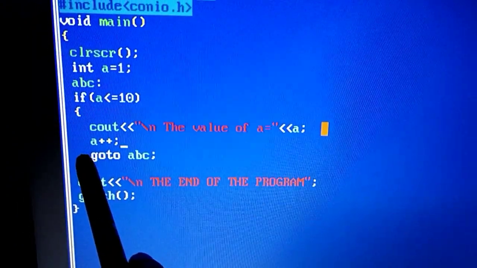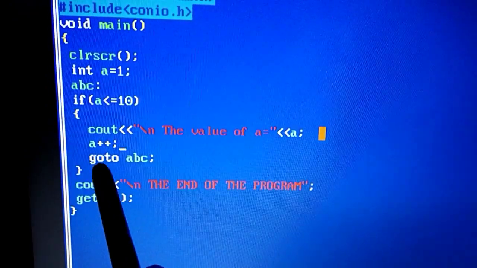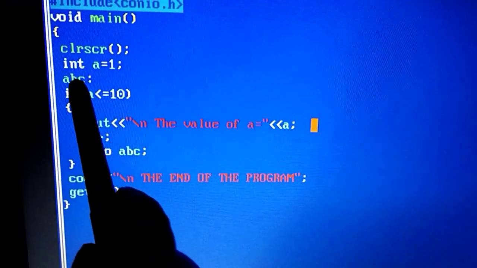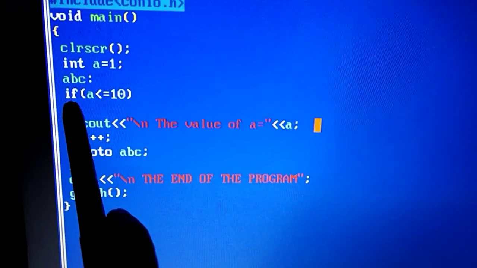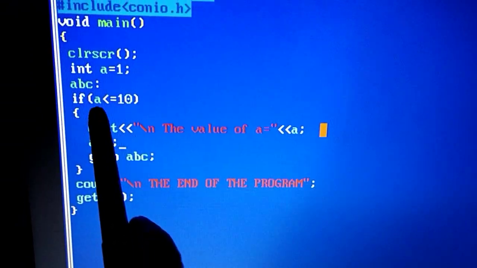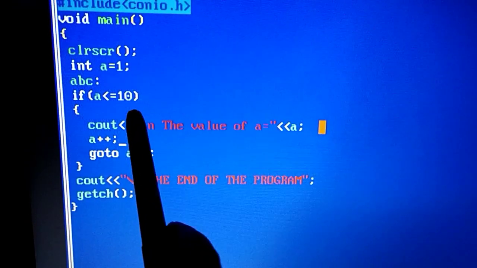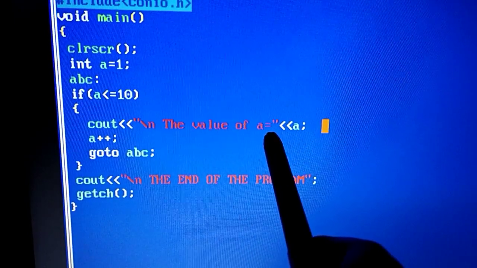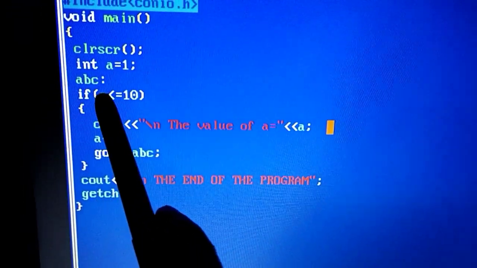So from here, the execution will jump backward. Once it reaches here, this line of code will start executing again. Now the value of A after increasing is 2. 2 is less than 10. Yes, the condition is still true, and it will display the value of A. Then the value of A gets increased to 3.